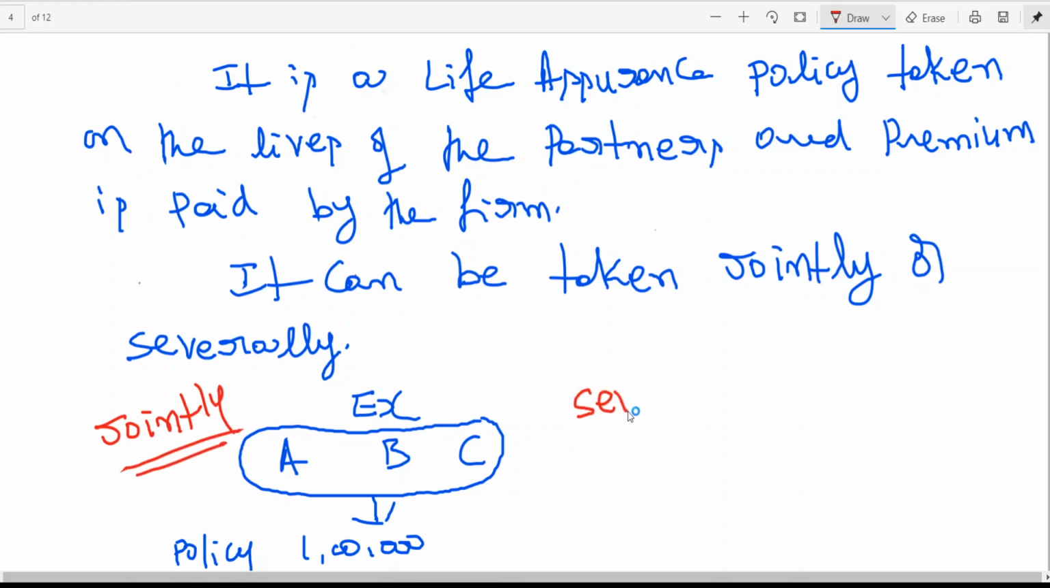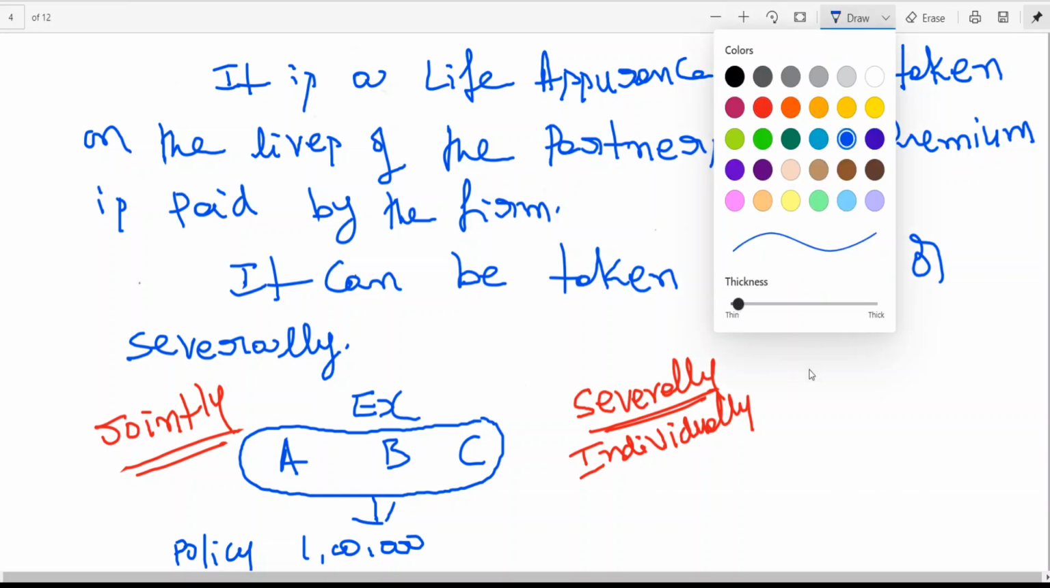Now, severally means individually. Severally means individually. Let me explain. Same example.